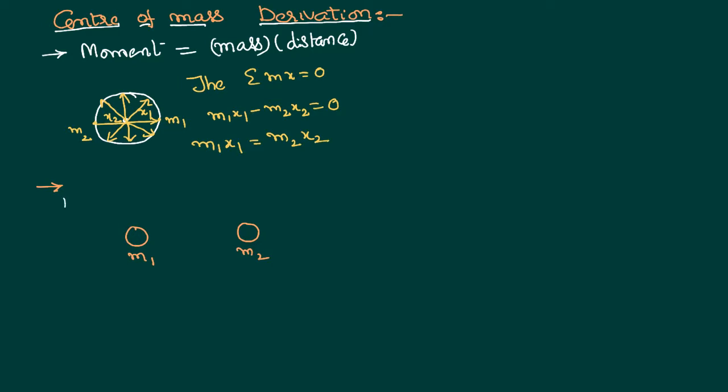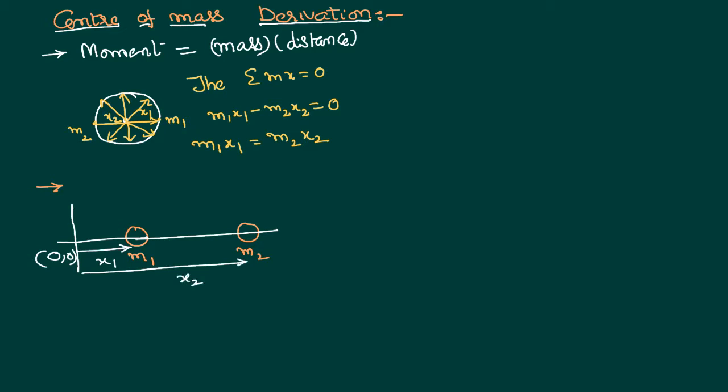Whenever you are saying where the center of mass of the system is, there is also a point from where you are calculating it. Say you are calculating from this location, treating it as an origin. m1 is at a certain distance from the origin, let that distance equal x1. m2 is also at a certain distance from the origin, let this distance equal x2.